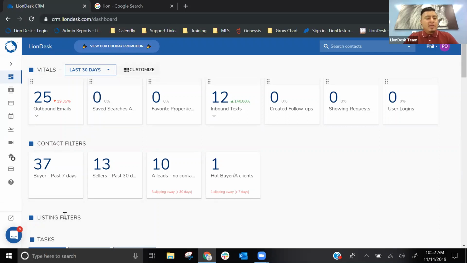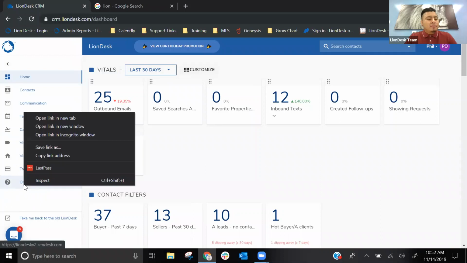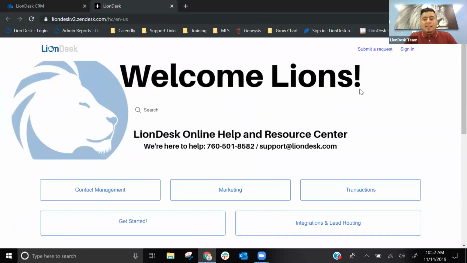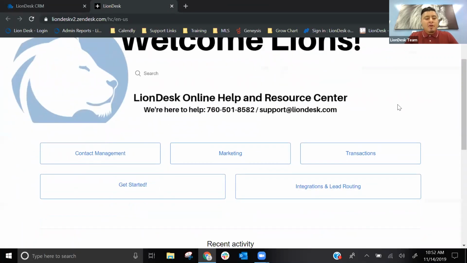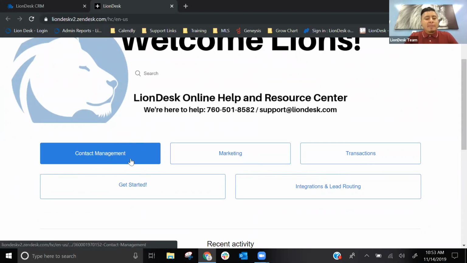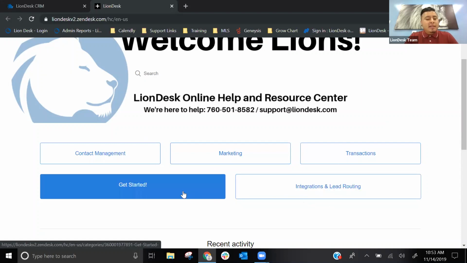Let's say you catch us outside of business hours and you do have questions. You can always check out our online help page. So on the left-hand side, click on online help. And that's going to take you to the LionDesk Help Center. So from here, as we scroll below, you will see the different sections that we have. So contact management, marketing, transactions, integrations, and then get started, right?